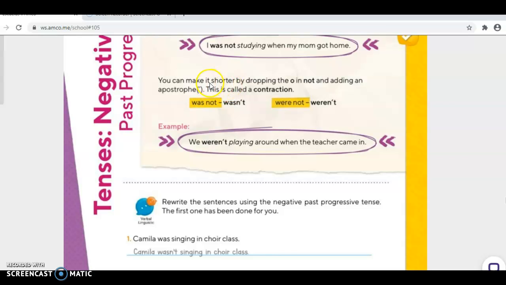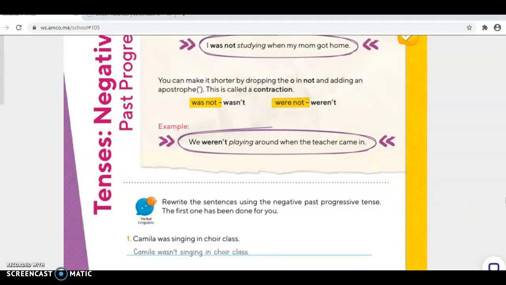Okay, you can make it shorter by dropping the O in not and adding an apostrophe. This is called a contraction. For example, was not, wasn't. Okay, we dropped the O. Okay, were not, weren't. Okay, example: we weren't playing around when the teacher came in.